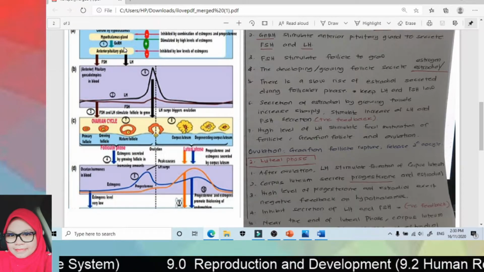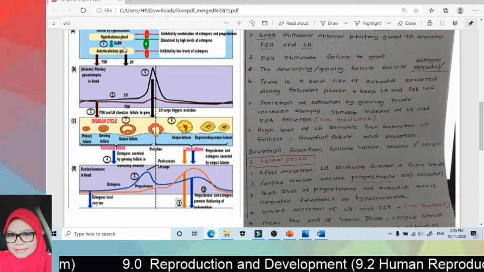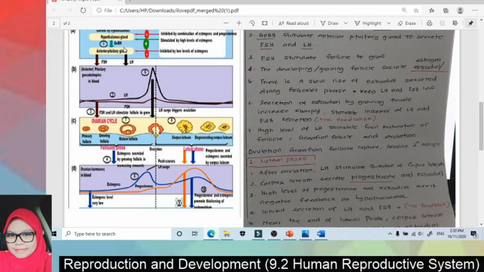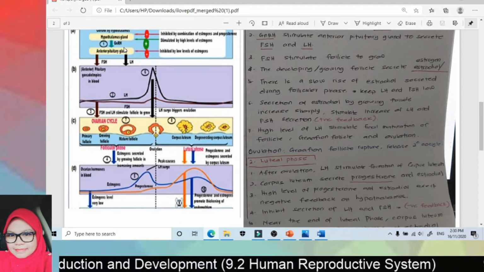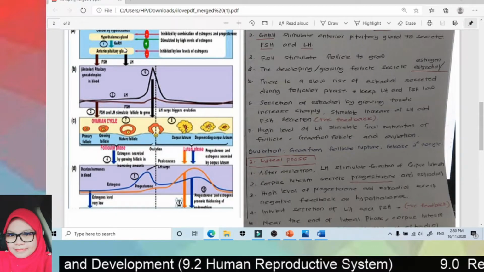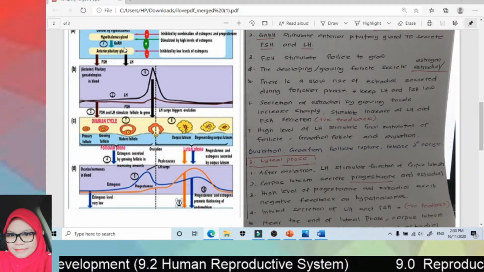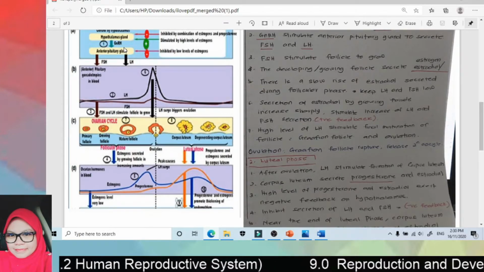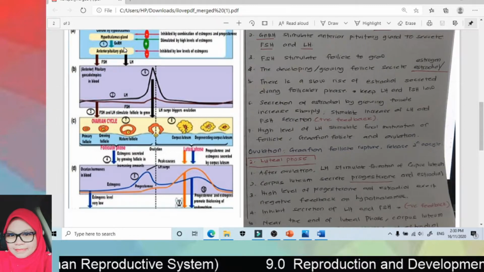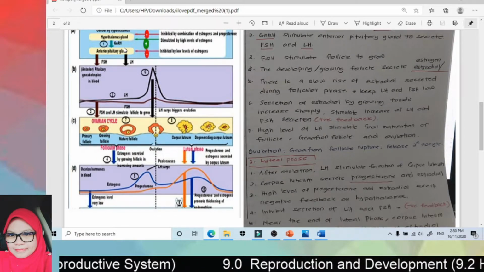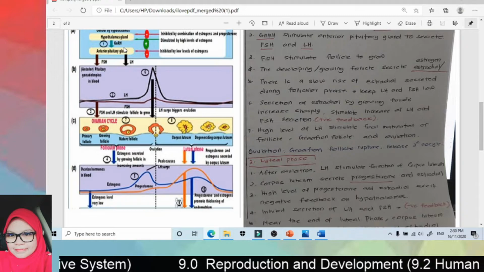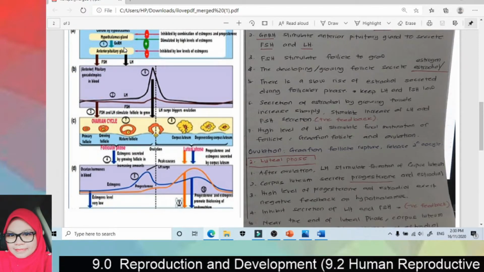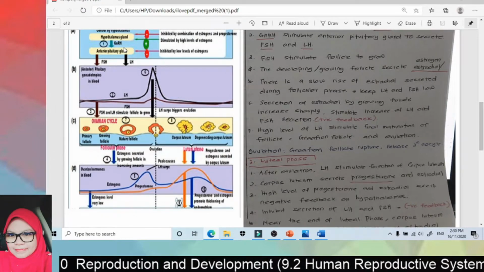As you know, the function of estradiol is to repair or heal the thickness of the endometrium wall. When the growing follicle is small, we can see that the level of estrogen is low, but when the follicle gets bigger, the level of estrogen rises.